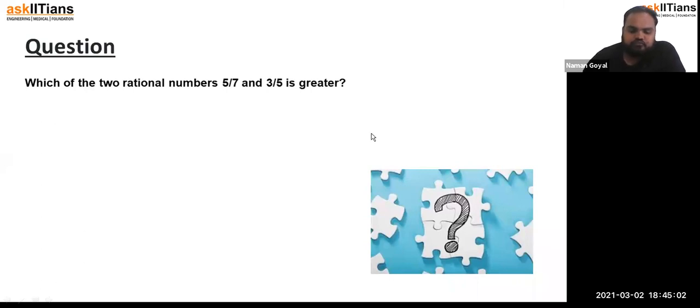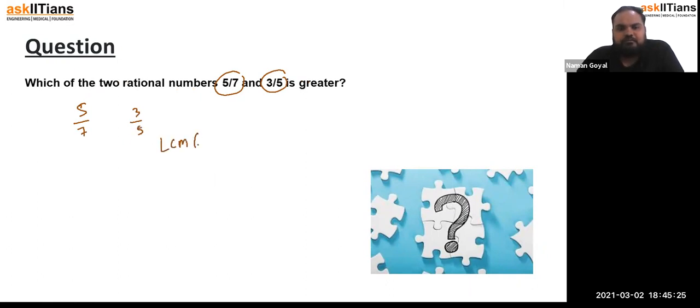Okay, got it. Next. Now see, which of the two rational numbers, 5 by 7 and 3 by 5, is greater? We have to check which of them is greater. So first is 5 by 7 and next is 3 by 5. We have to find the LCM of 7 and 5, which is 35. To make 35 from 7, we multiply numerator and denominator by 5, and to make 35 from 5, we multiply by 7, right?